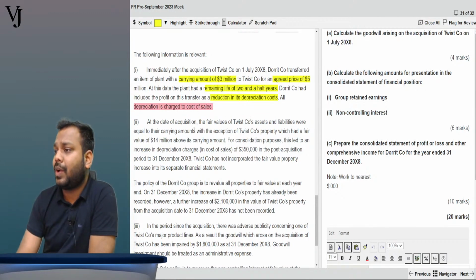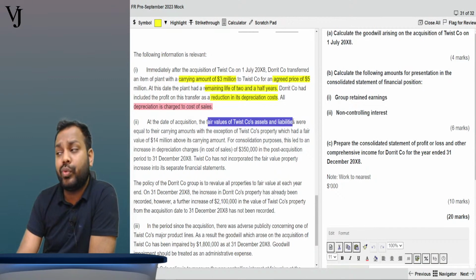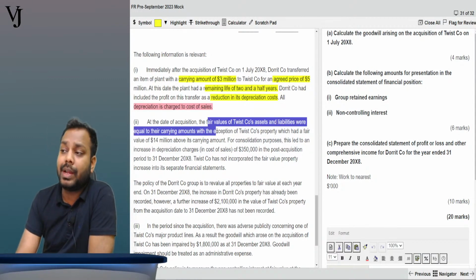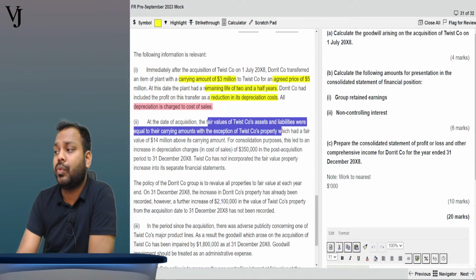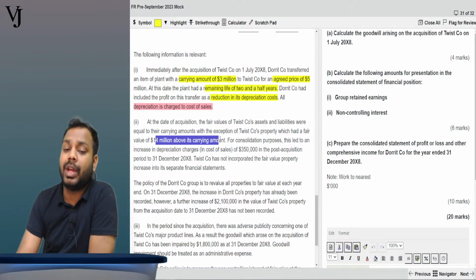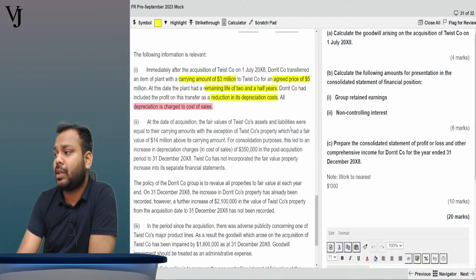Now, that's the reason why it is saying that the fair value of the Twist company's assets and liabilities were equal to the carrying amount, with the exception of Twist company property, which had a fair value of 14 million above its carrying amount. It means we have to do the fair value adjustment on the date of acquisition. So let's understand: fair value is above its carrying amount by 14 million.